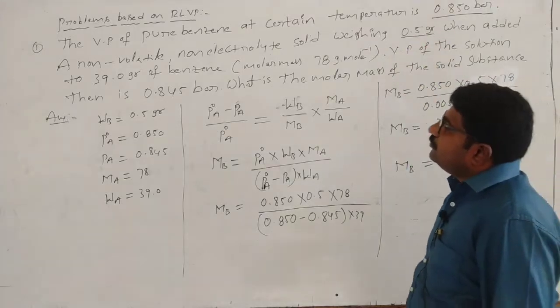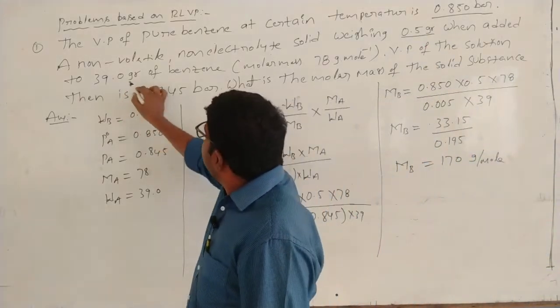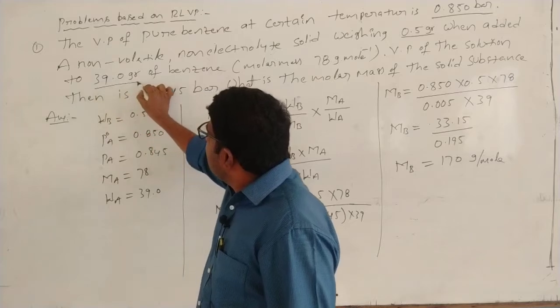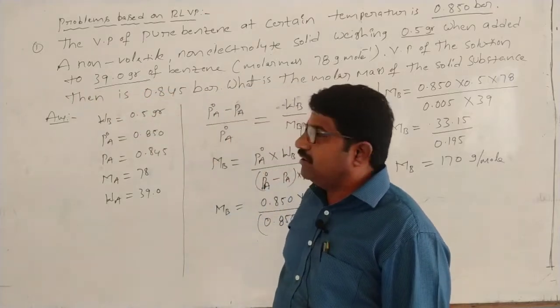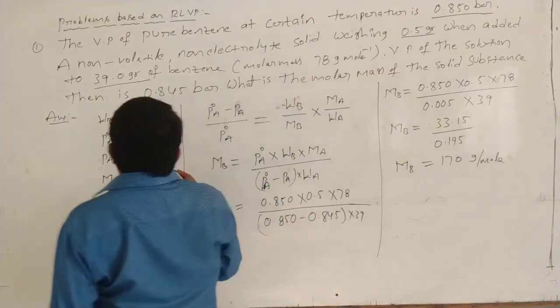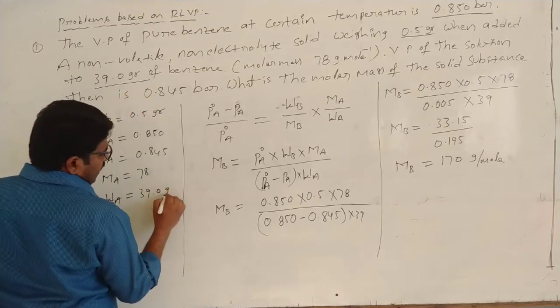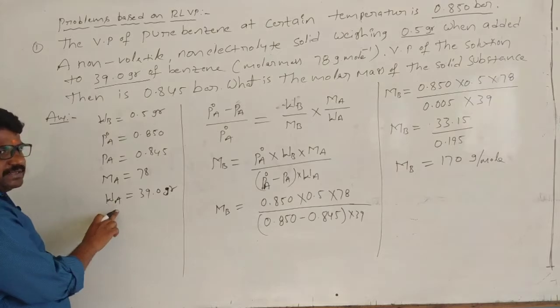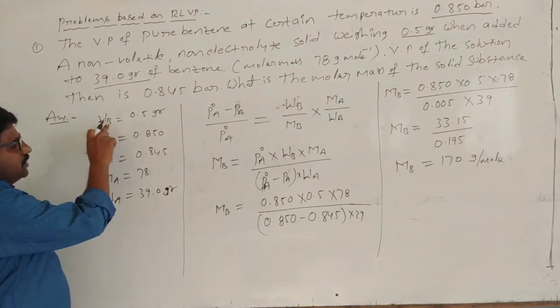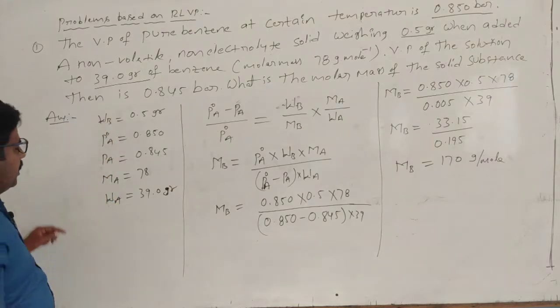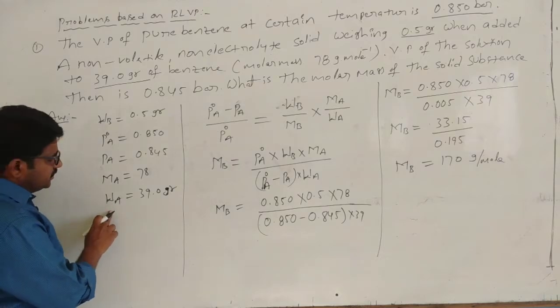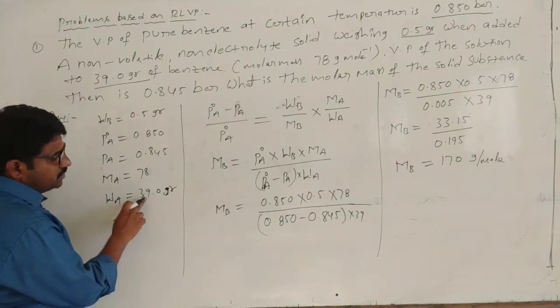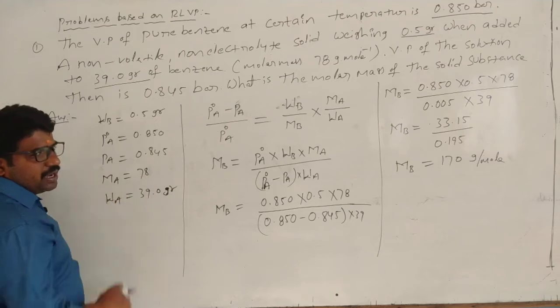Next, 39 grams of benzene. Now it is called the solvent. How much? 39.0 grams. That is the weight of the solvent. A is related to the solvent, B is related to the solute. Now the weight of the solvent, WA, is equal to 39.0 grams.